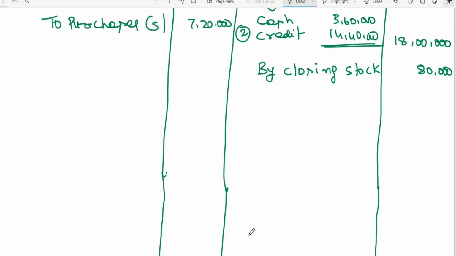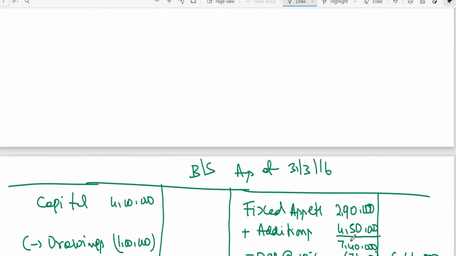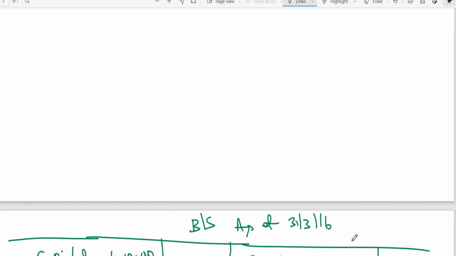To depreciation, fixed assets. So we have calculated 74,000.